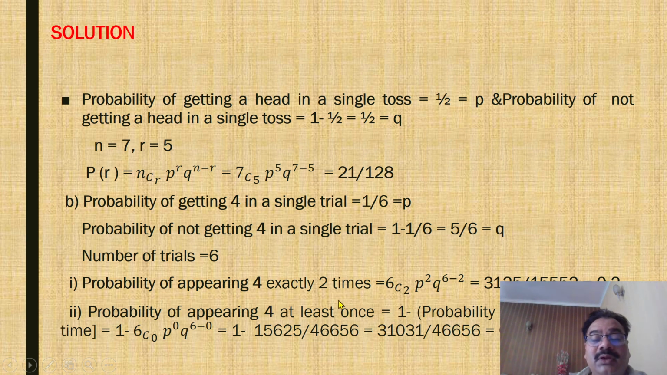Now, the probability of 4 appearing at least once is equal to 1 minus the probability of 4 appearing 0 times, and this is equal to 0.67.